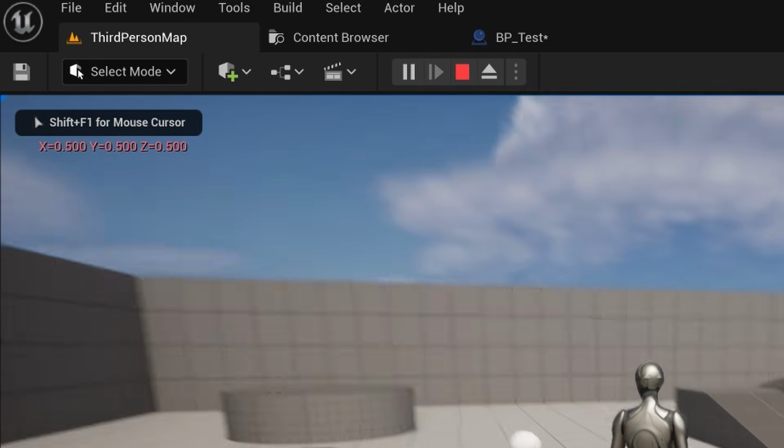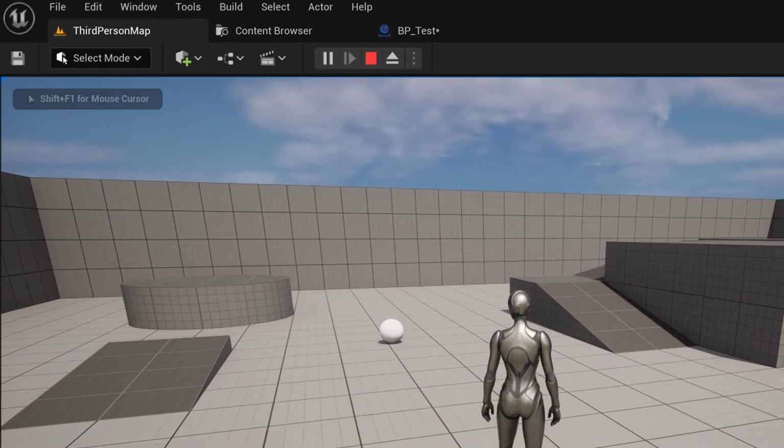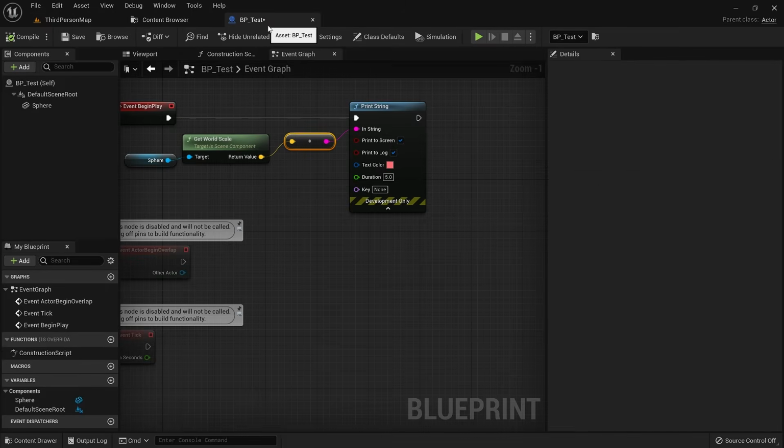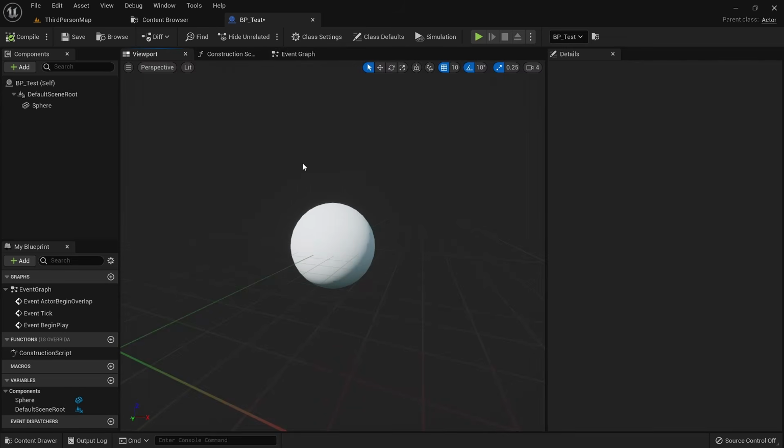Printing out values like this is extremely helpful when you don't have a UI implemented yet, or you need to check a value at a certain time to figure out why something isn't working out properly. When you go back to the viewport of the blueprint and select the sphere, you can see the materials on the right side.